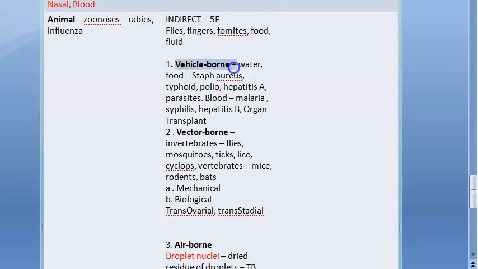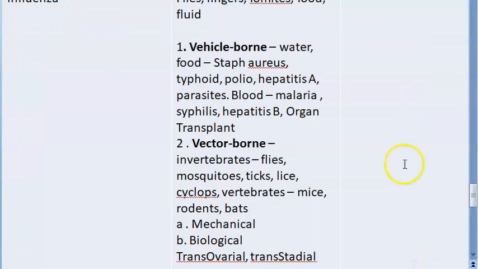So you have vehicle-borne. In vehicle-borne, look at the vehicles. You have water, food, blood and organs. Some people who take an organ transplant, the organ itself can become a vehicle. So water, food, blood, organ, these are some vehicles you can remember.